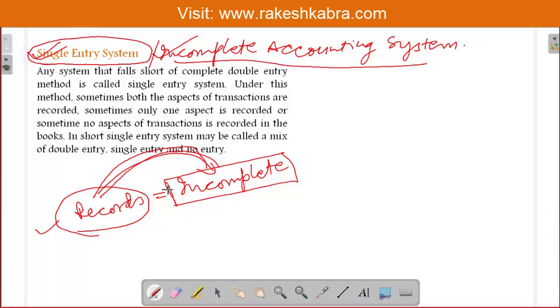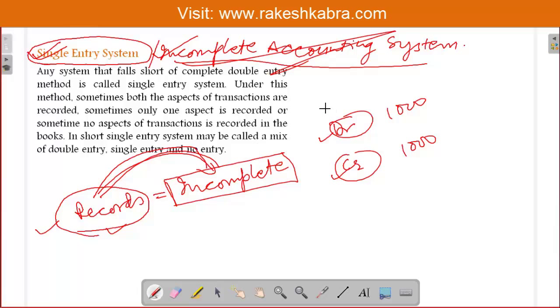Because to make our records complete, we have to record both aspects of all transactions, the debit aspect as well as the credit aspect. Whenever we conduct any transaction, two aspects are affected, debit as well as credit, and both aspects are affected with the equal amount. If debit is affected with 1000, suppose, then the credit aspect will also be affected with $1000. But if we are not recording both the aspects, then our records will become incomplete.